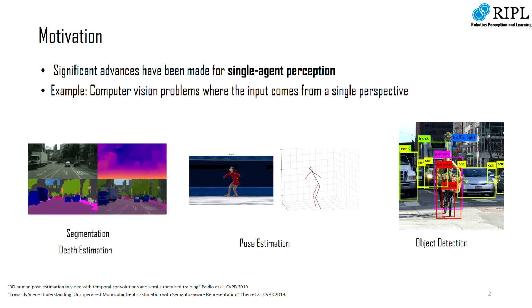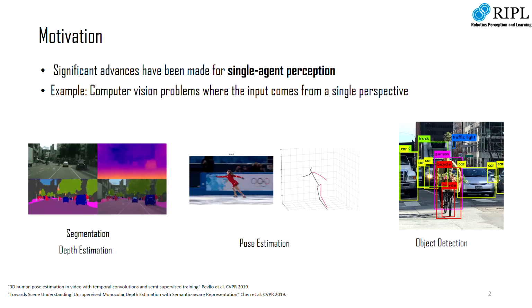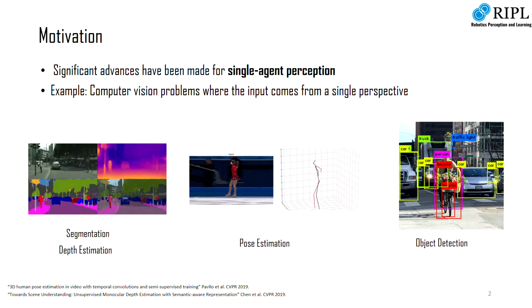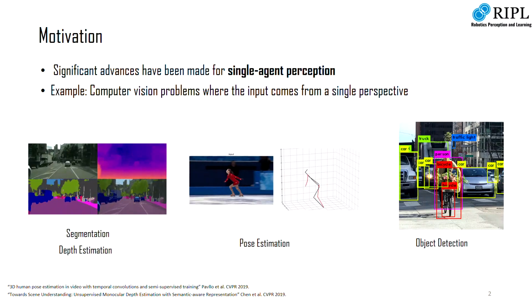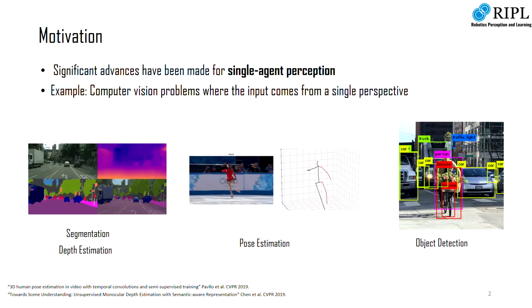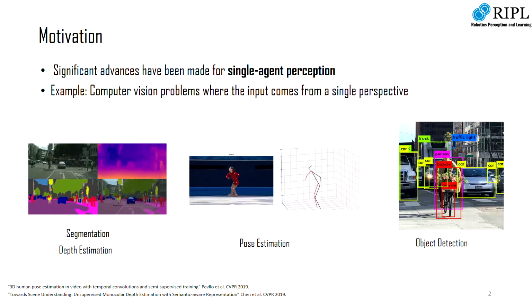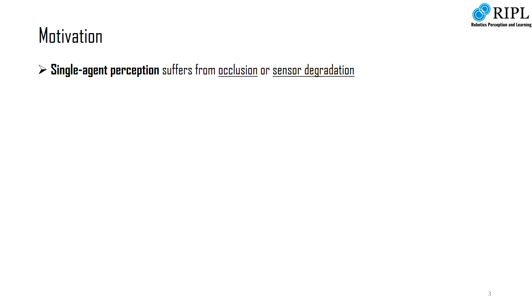In recent years, we have seen some great progress in applying deep learning models on different computer vision and perception tasks, such as image segmentation, depth estimation, and object detection. These models are mostly based on a single agent, which means that the input to the model is from a single perspective. However, single-agent perception is more likely to suffer from problems such as occlusion or sensor noise.